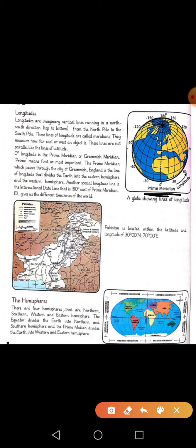And you know, this prime meridian is running through a city of Greenwich. There is a city in England, it is called Greenwich. Its name is Greenwich. Please remember it. And it divides the earth into the eastern hemisphere and then into the western hemisphere.